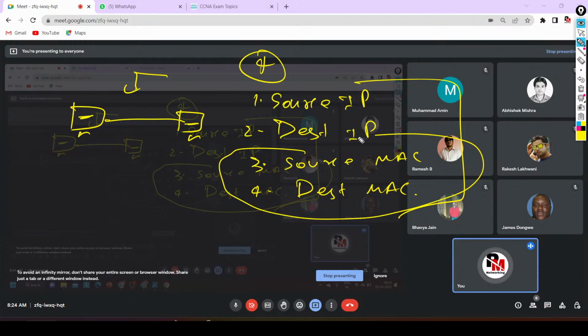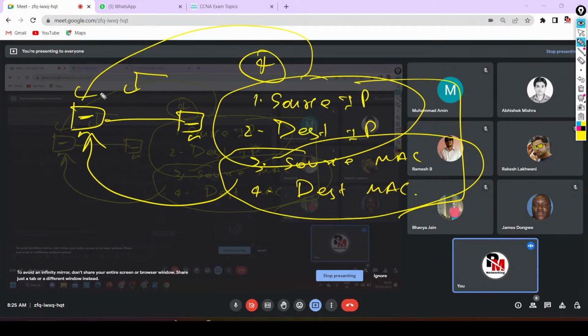Like, if I want to send a letter to you, I need 4 addresses: your name, your physical address, my name and my physical address. Yes or no? That means Praphul is sending you a letter from this physical location to your physical location. Until and unless I provide these 4 pieces of information on the envelope, how can you get the letter?